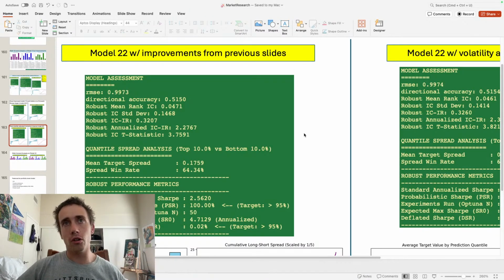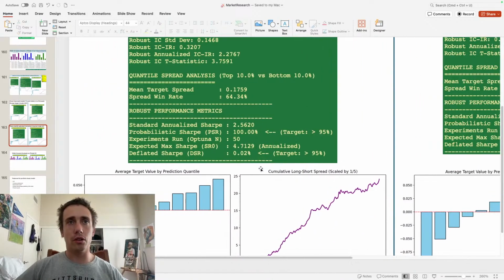This is a single model that's trained from 2011 to about 2019, sometime in 2019. It's then validated on 2021 to 2022, and it's tested from mid-2023, about May of 2023, through current. So these are the results.